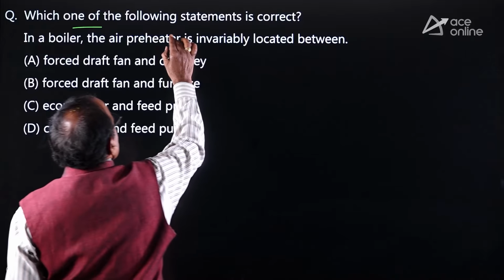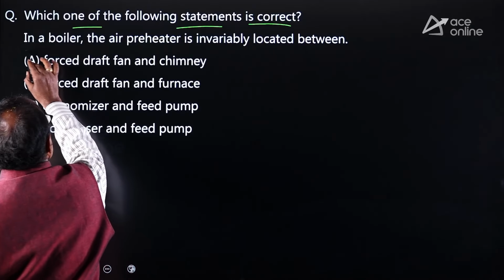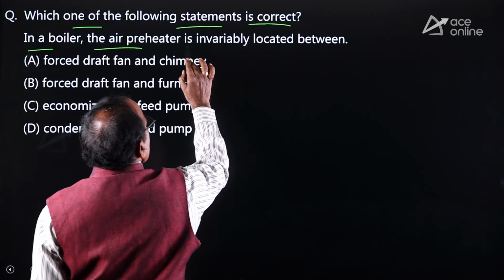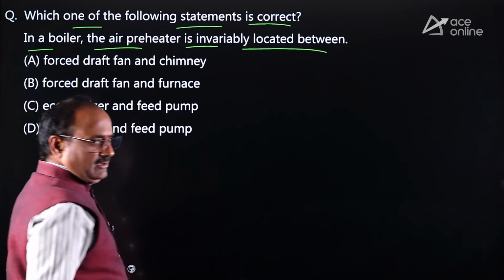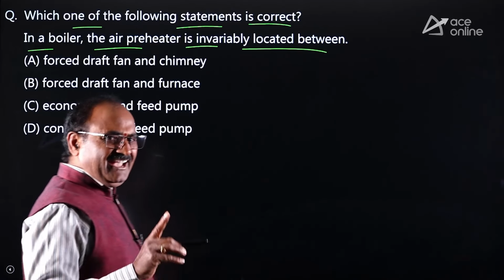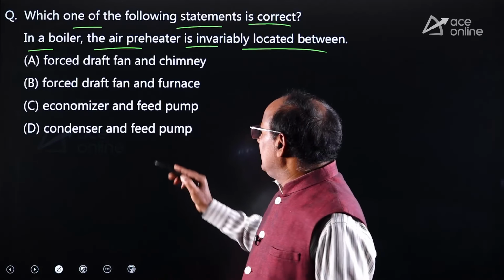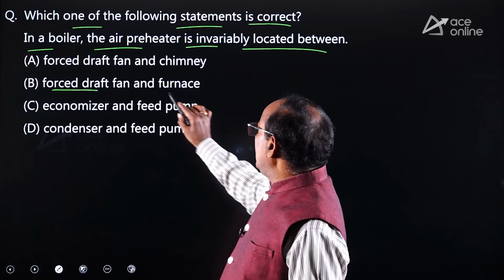Which one of the following statements is correct? In a boiler, the air preheater is invariably located between the forced draft fan and furnace.